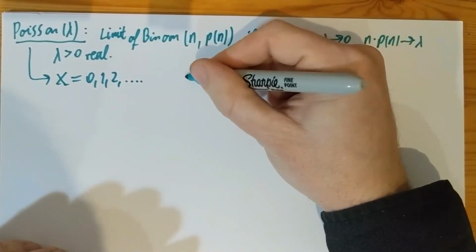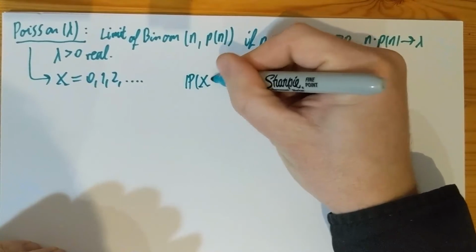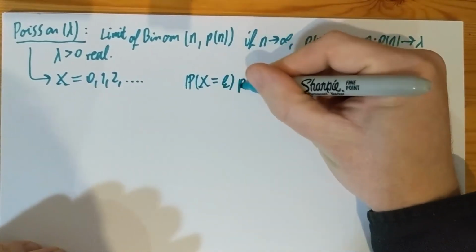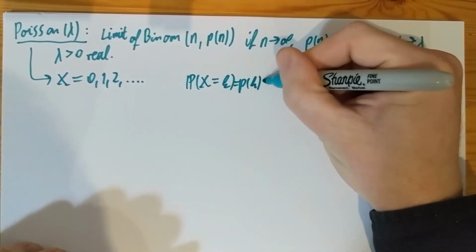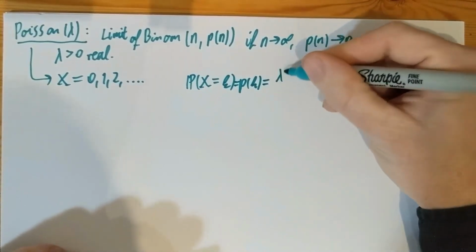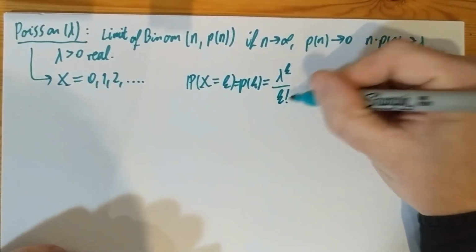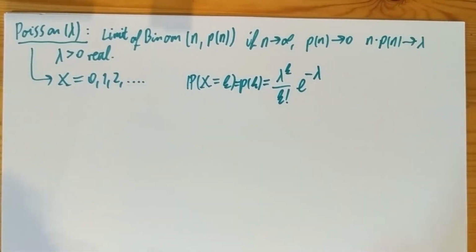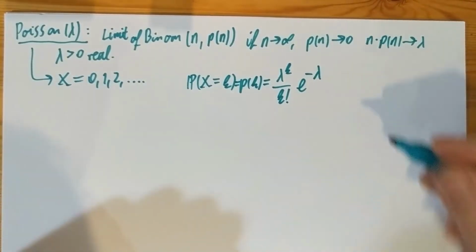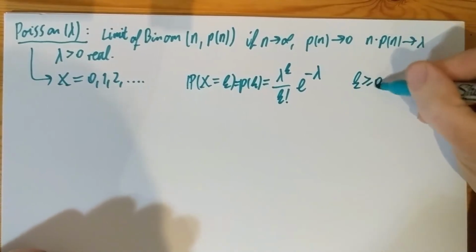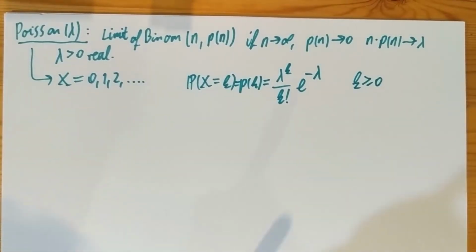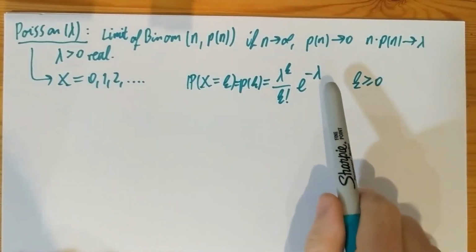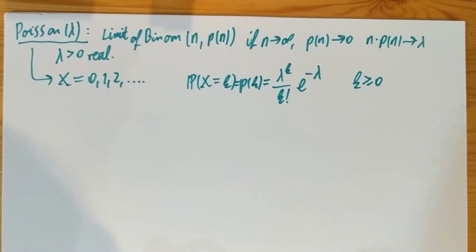The mass function at k, the probability that X equals k, is going to be lambda to the k over k factorial times exponential of minus lambda. And this is for every non-negative integer k. To sum this up, one uses the definition of the sum of lambda to the k over k factorial, which gives exponential of lambda, and together with the exponential of minus lambda, one gets 1.